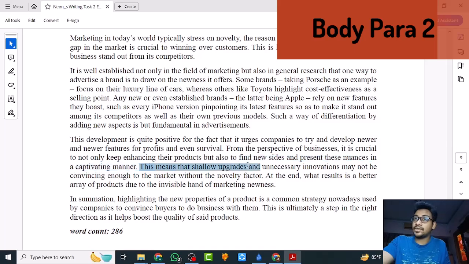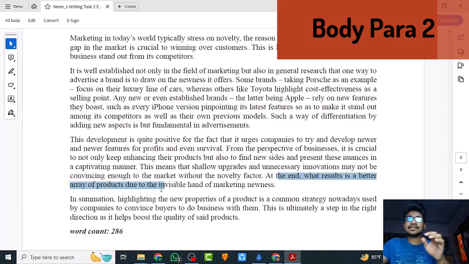This means that shallow upgrades, that means not very impactful upgrades. Some people say that actually all the iPhone models, they are not really worth it to buy. So even big companies face this consequence, face such criticism. So that's why shallow upgrades and unnecessary innovations may not be convincing enough to the market, which means to the consumers, without the novelty factors. Yes, something new needs to be there, something new that fills the gap. At the end, what results is a better array of products due to the invisible hand of marketing newness.